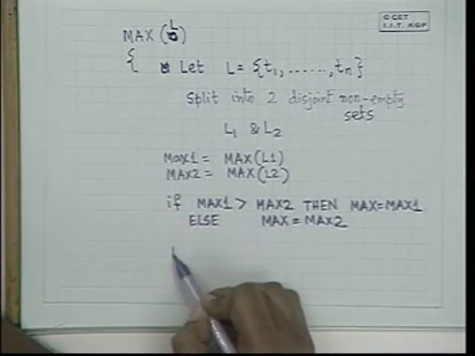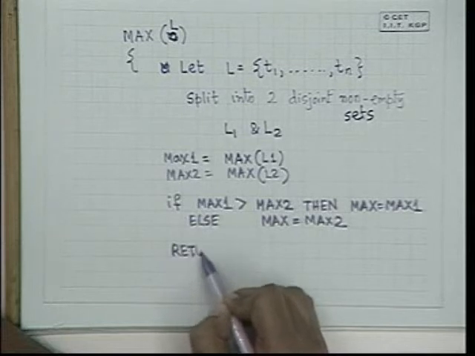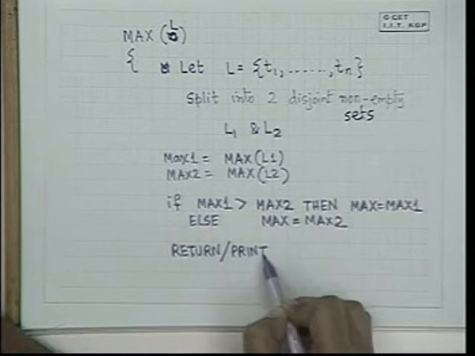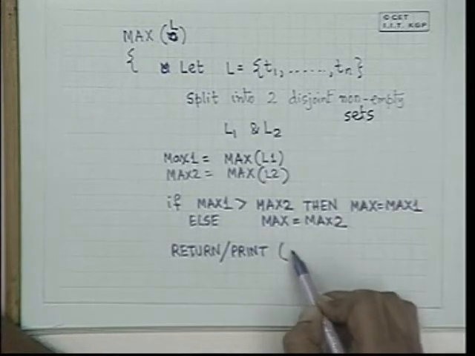And you can return or you can print the value of max.